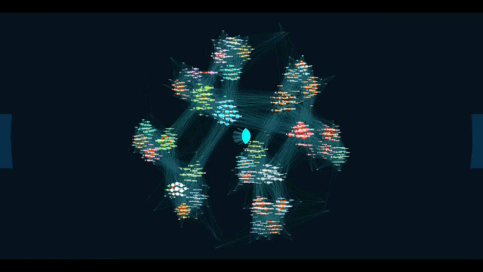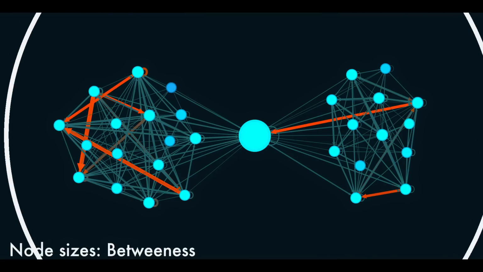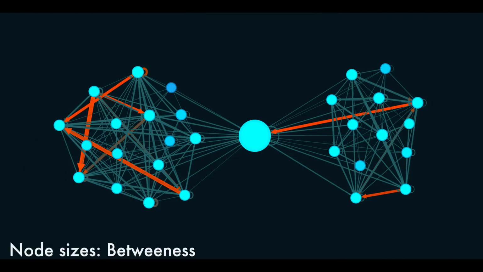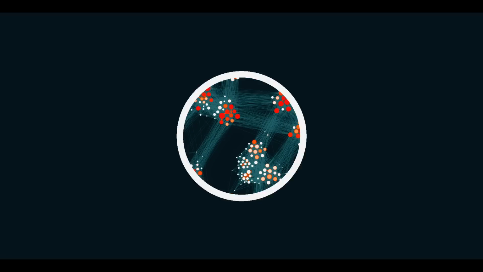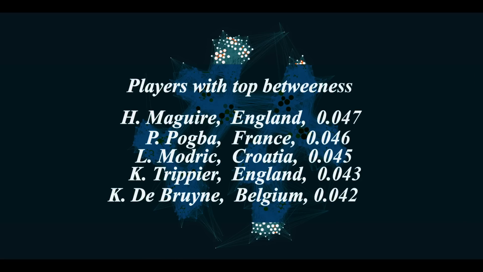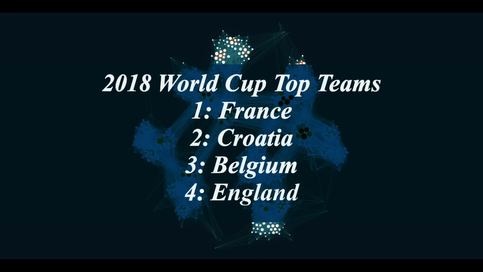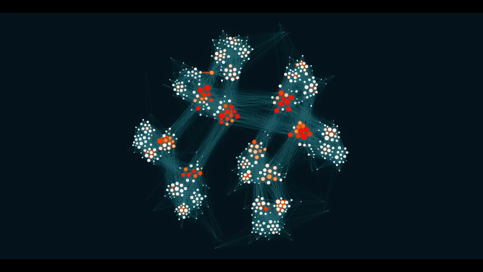It's like this: a node with high betweenness, like this one, is between large clusters of highly connected nodes. Running a betweenness algorithm in Python for the 2018 World Cup network, the players with the top 5 betweennesses are the following, belonging to England, France, Croatia, and Belgium, which were in fact the final 4 teams of the 2018 World Cup and the teams with the highest overall average betweenness. Now, admittedly, I couldn't find a simple method that could determine the actual winner, France, from the network structure alone, but betweenness gets us most of the way there.